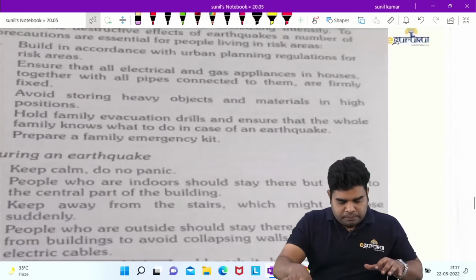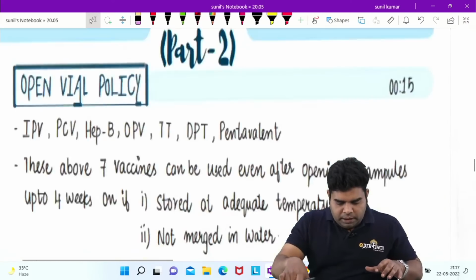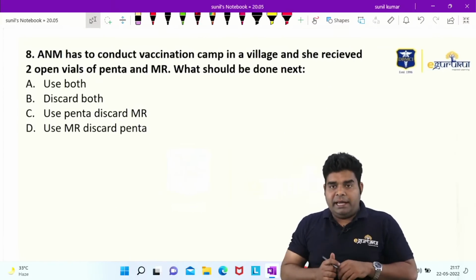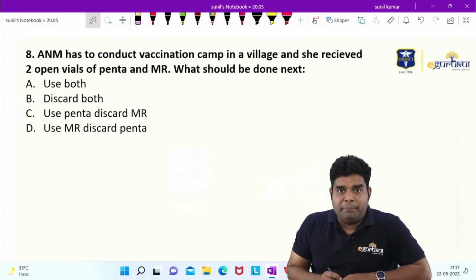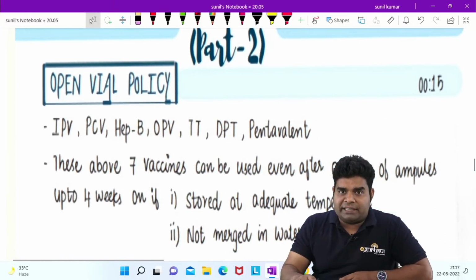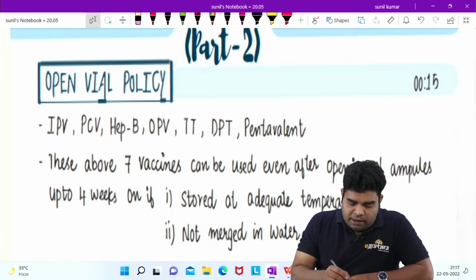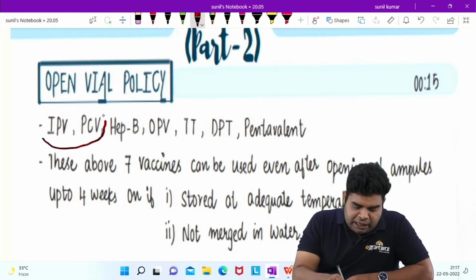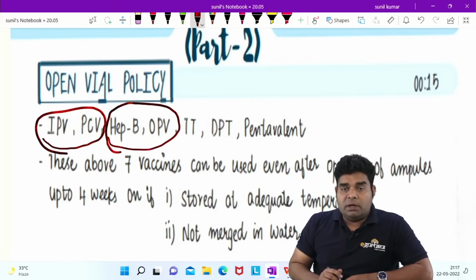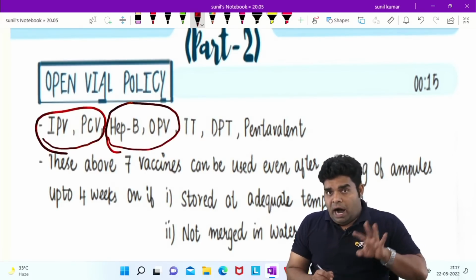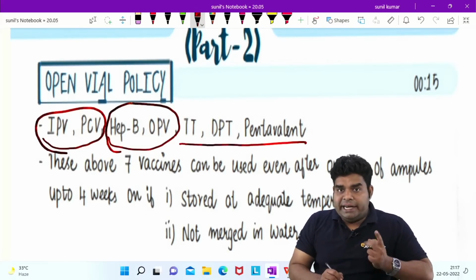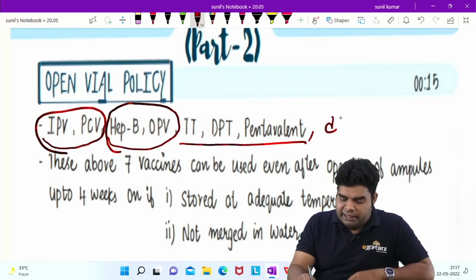So, this is the question, that ANM is in the vaccination camp. She gets Penta and MR. What should be done next? So these are the 7 vaccines which follow open vial policy. 2 are IPV and PCV. 2 are hepatitis B and OPV. And then after these 4, we have the vaccines with T. TT, DPT, pentavalent or DT also.